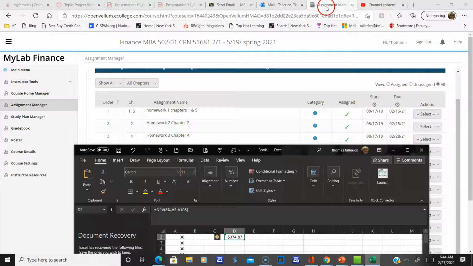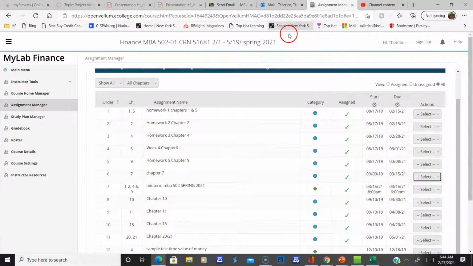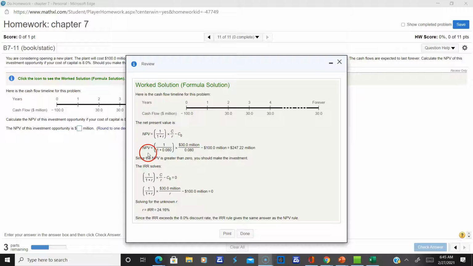So you see, in the actual equation for net present value, they subtract off the 100 million, and it comes out to 247.22.